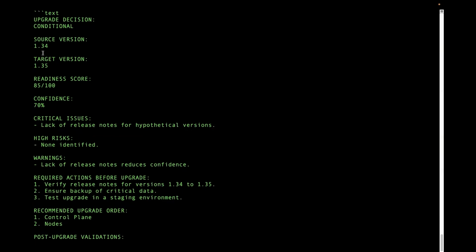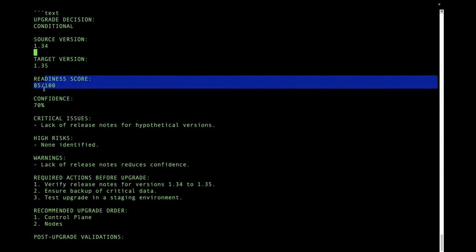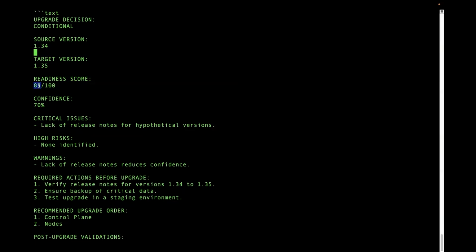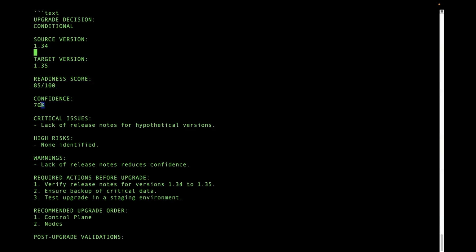Cool, you can see here: source version, target version, and the readiness score is 85 out of 100. That means AI cannot give you 100% readiness. When you see 85, that means your cluster is ready to upgrade. Confidence is 70%, so it says it is 70% confident.